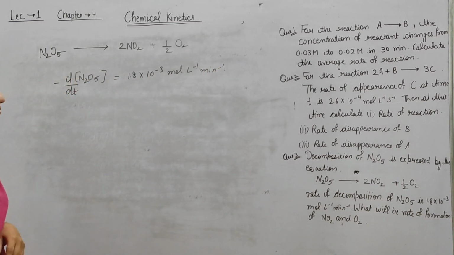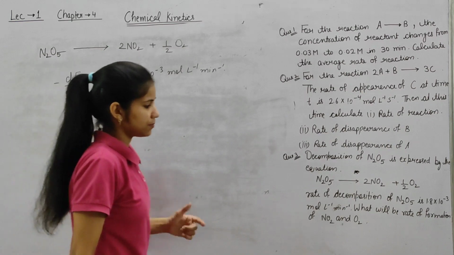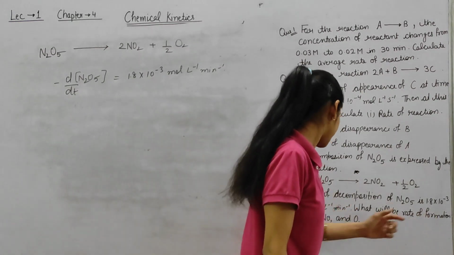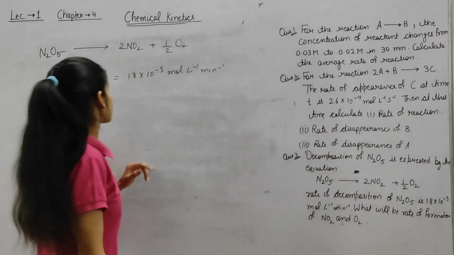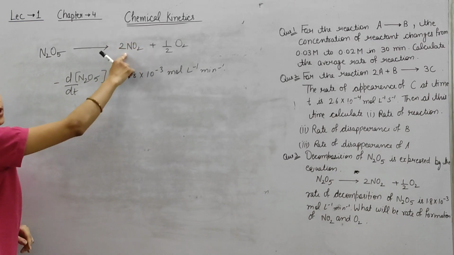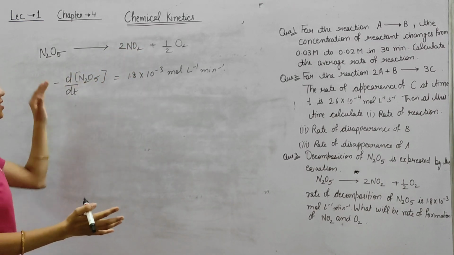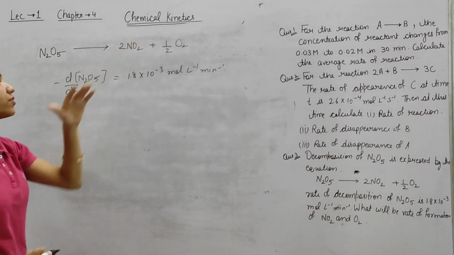Now we have to calculate the rate of formation of NO2. Firstly we have to write the rate according to this equation.